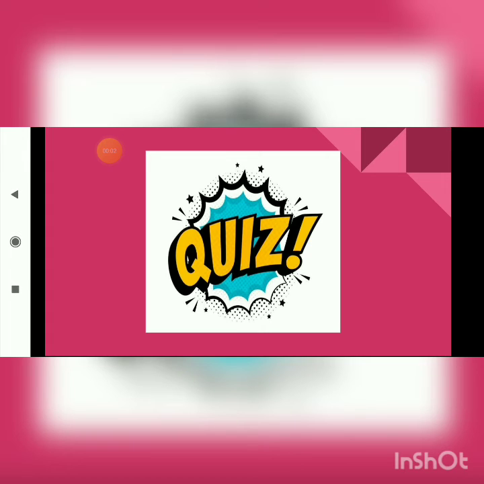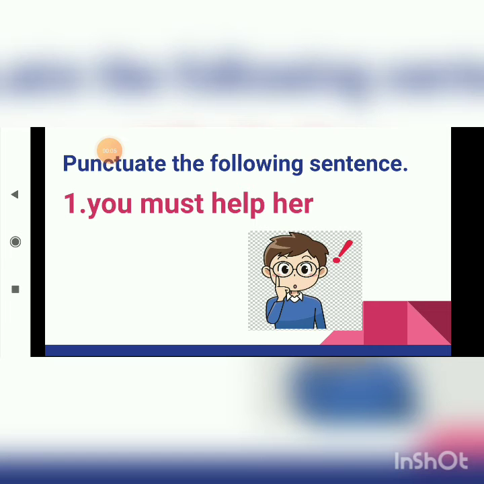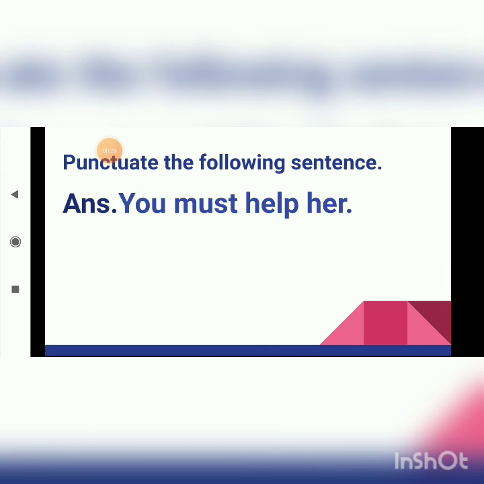Students, now we will begin with the quiz. Punctuate the following sentence. First one is, you must help her. So students, here we need to do punctuation. So let's find out the answer. So answer will be, "You must help her." Y will be capital in you, and after her, as and when the sentence gets over, we need to put the full stop. Moving to the second one.